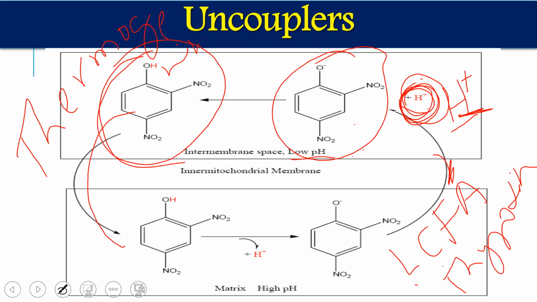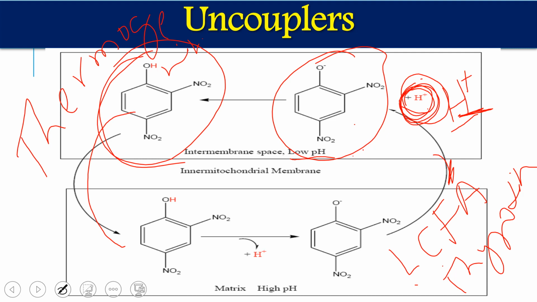What is the role of thermogenin? That I will tell you. This thermogenin is a protein. Normally, energy derived from the electron transport chain is released as heat during the uncoupling process. Because in uncoupling, the proton gradient is lost because of these uncoupling molecules, the energy cannot be utilized for ATP synthesis. It is going to be released as heat. Such heat generation is known as non-shivering thermogenesis.